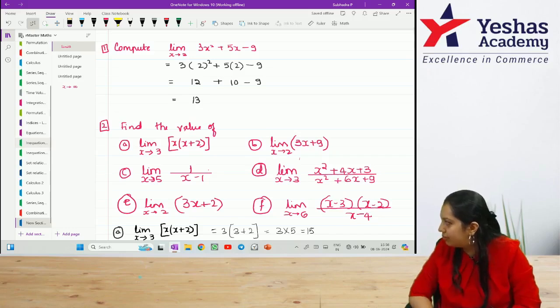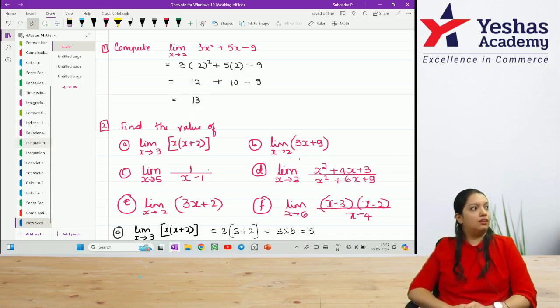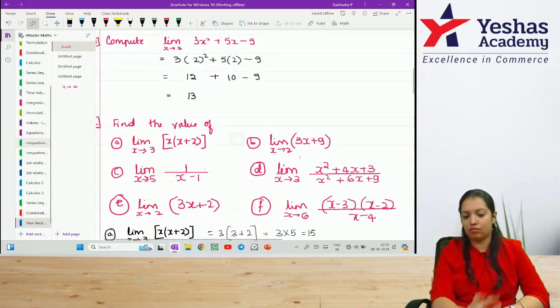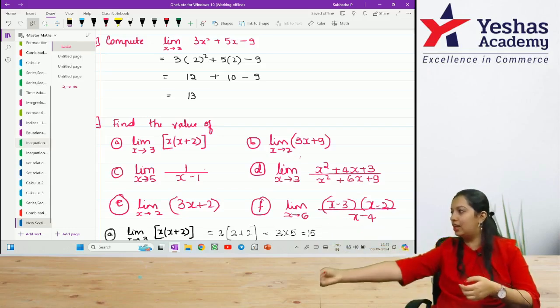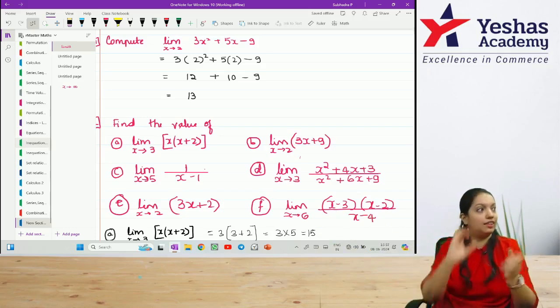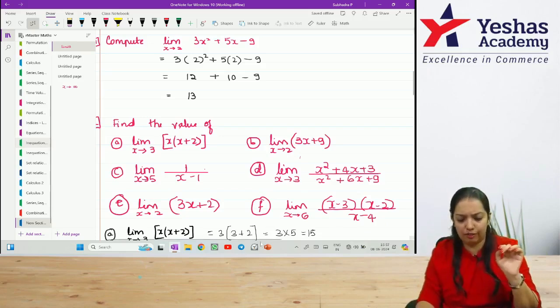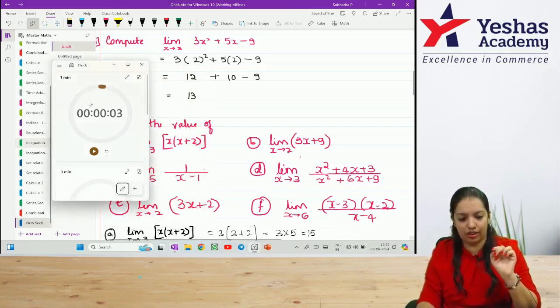Find the value of limit x tends to 3, x of x plus 2. All you have to do is in place of x put 3. Unless and until you are not getting your answer as 0 by 0, you can get your answer 0, but it shouldn't become 0 divided by 0. Until then you can solve. I'll give you 6 questions, 6 minutes time. Solve. Let me know what answer you are getting.